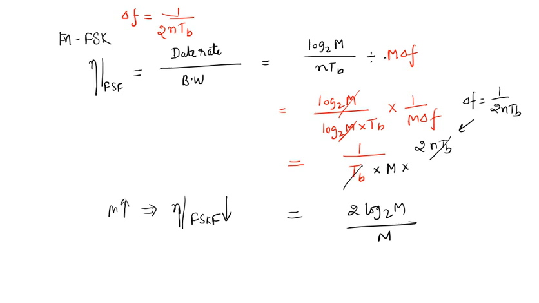Next we'll see the bandwidth efficiency of the M-array FSK scheme.